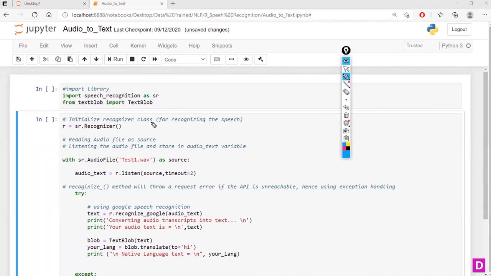The next step is that I'm going to use this SR, speech recognition, and I'm going to use the class method dot Recognizer.